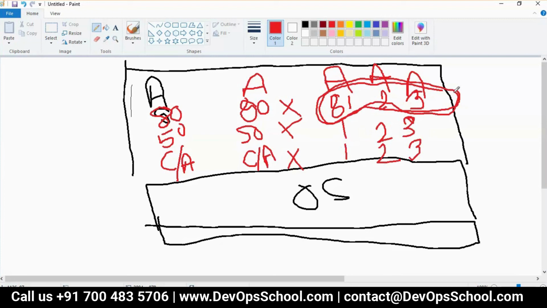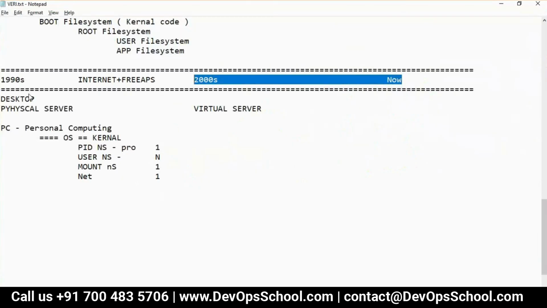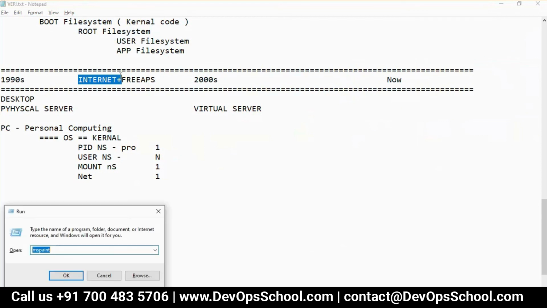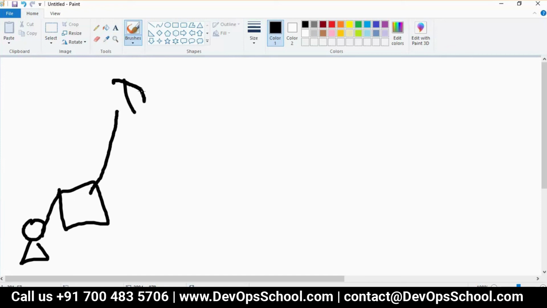Any other points? Guys, remember, we are doing all this work so we can access these applications through the internet. So how do we access the internet? Remember, never forget the entire architecture. Architecture is very important. This is me. I am using a laptop. I type www.devopsschool.com. Where does it go? DNS server.